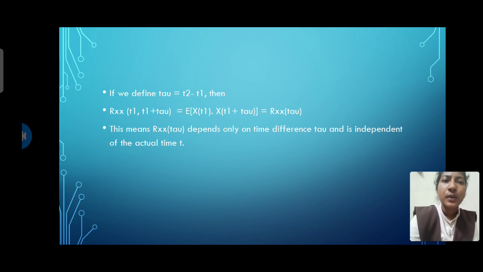If we define tau = t2 minus t1, then R_XX(t1, t1 + tau) = E[X(t1) X(t1 + tau)], since we took t2 = t1 + tau. This means the autocorrelation function depends only on the time difference, which is independent of the actual time.